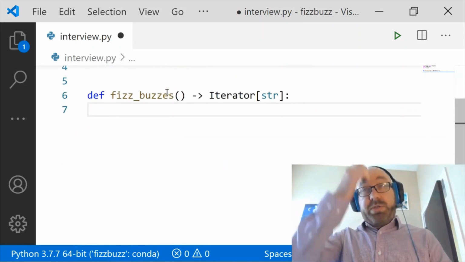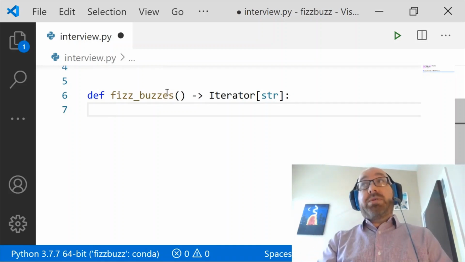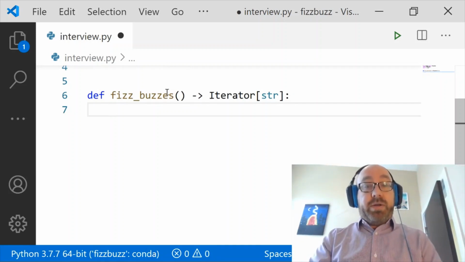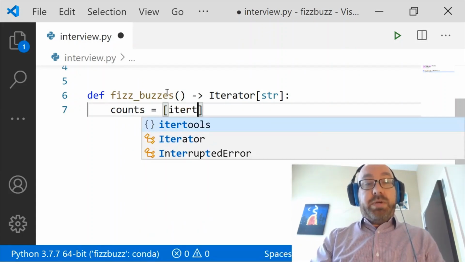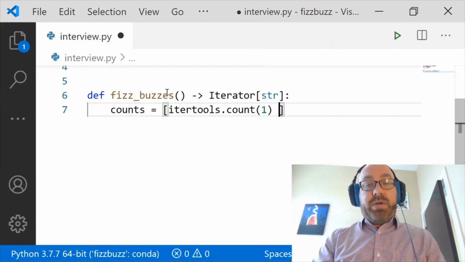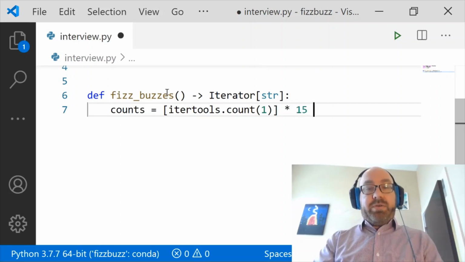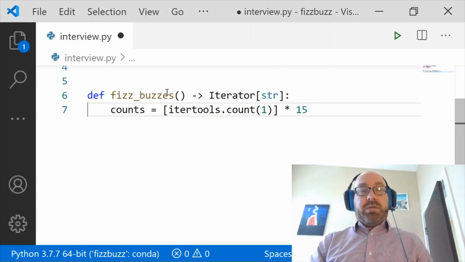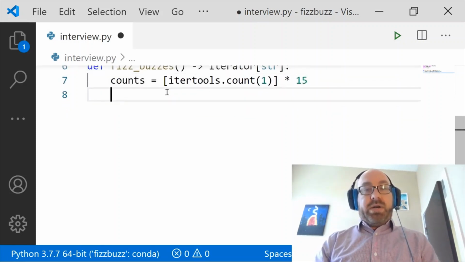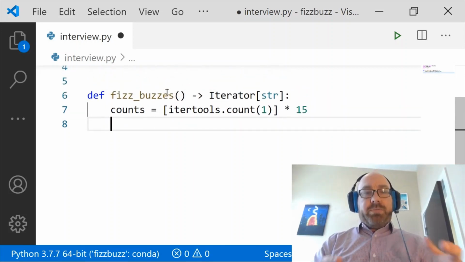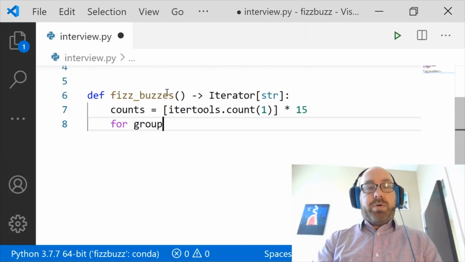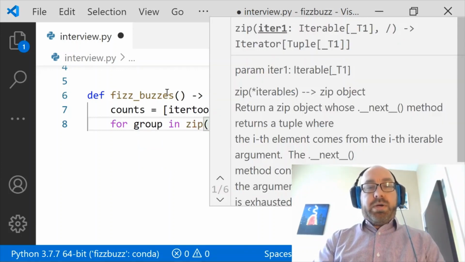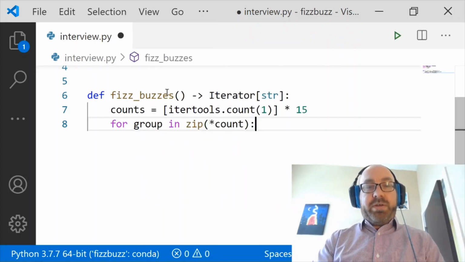So what do I want to do? I want to define a bunch of iterators. So let's say counts equals itertools.count(1), and then I'll do 15 of them, right? So take an iterator and do it. And then I'm just going to treat them one group at a time. So for group in, I want to zip them together, let's say.